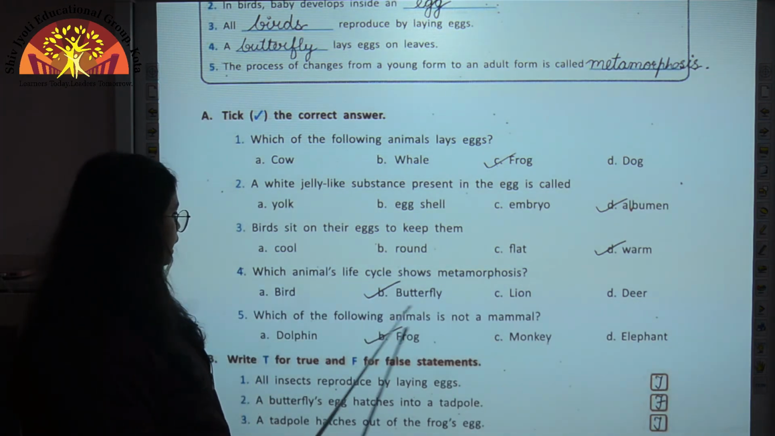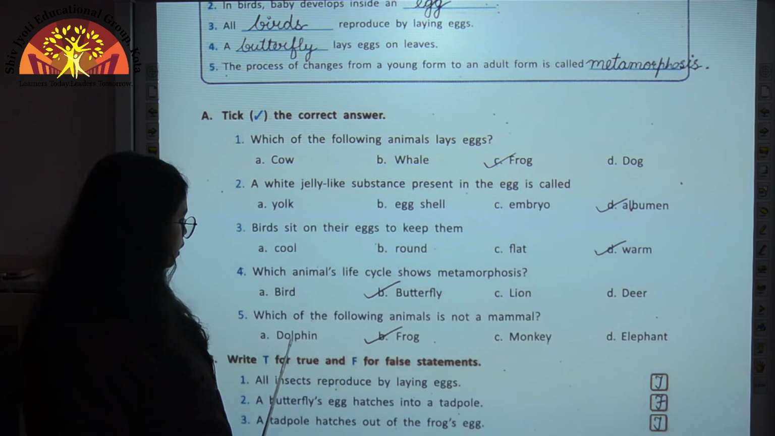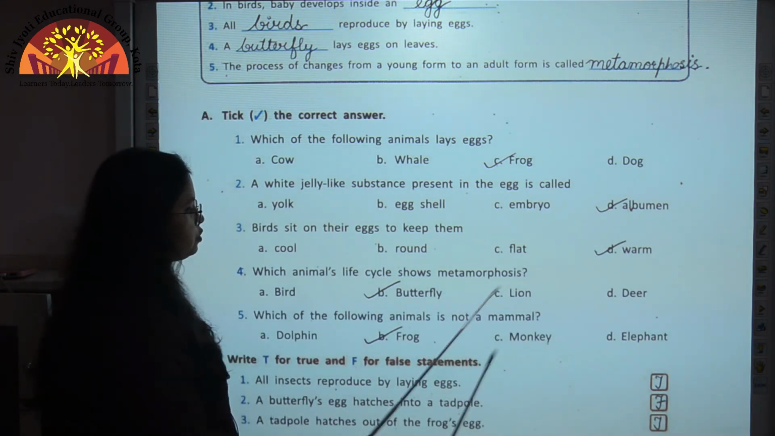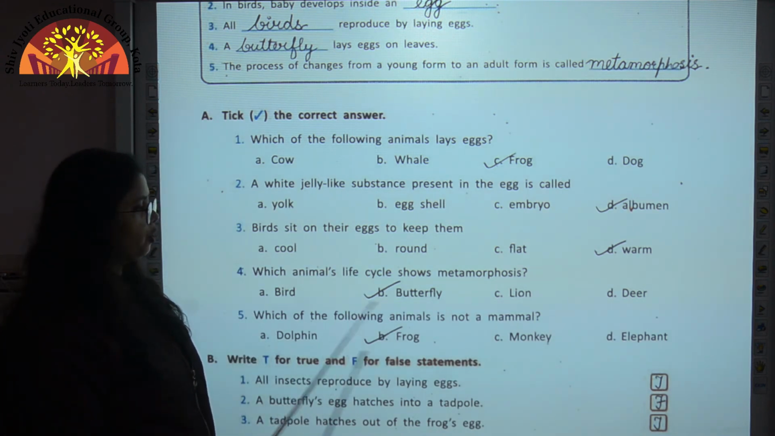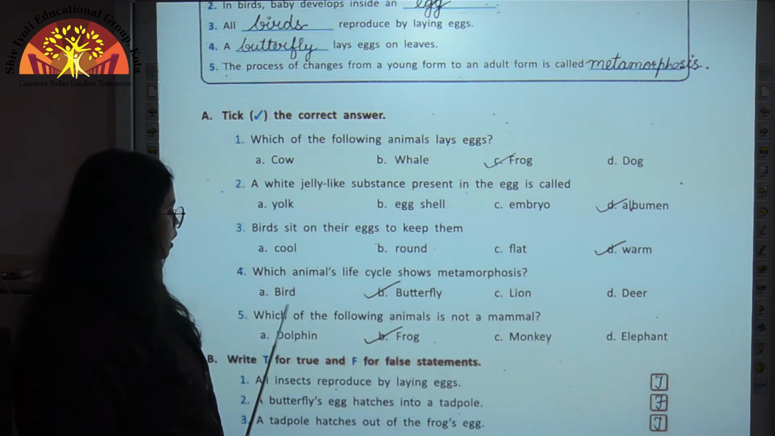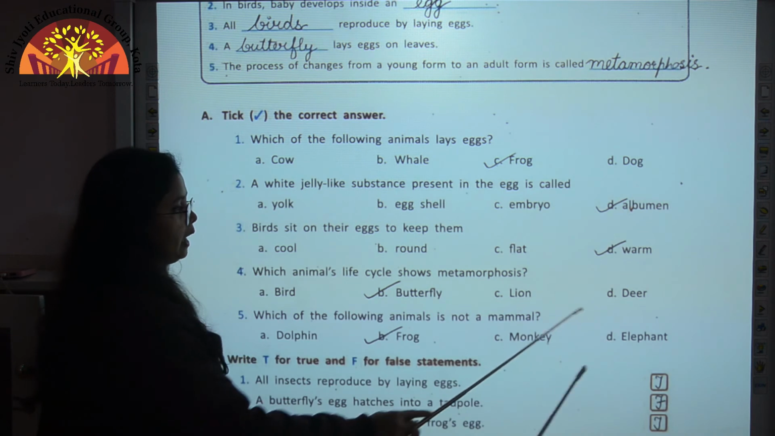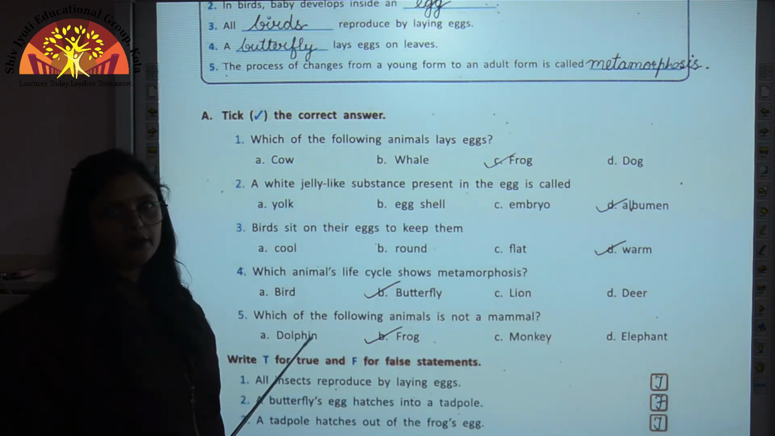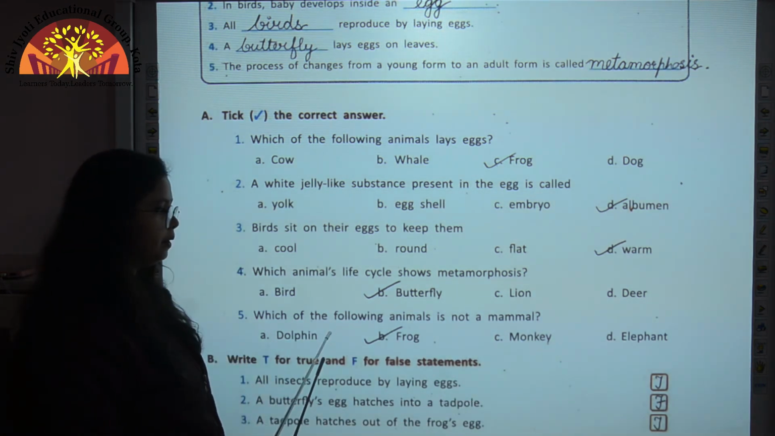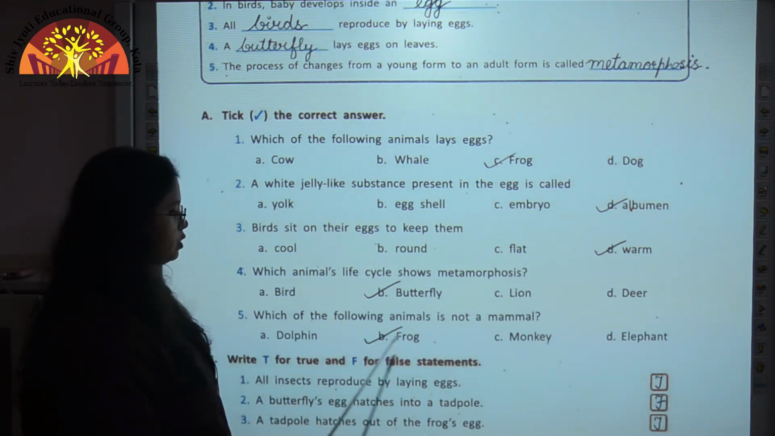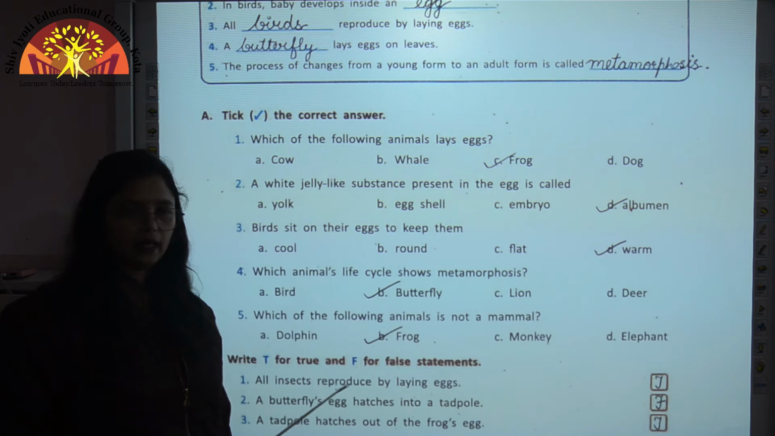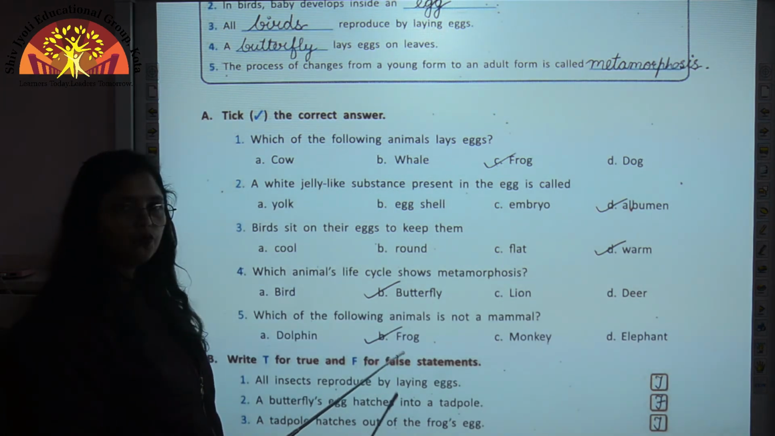Which of the following animals is not a mammal? Here dolphin, monkey, elephant, frog. Dolphin, monkey and elephant, these all are mammals. Dolphin is a sea mammal, monkey and elephant are land mammals, but frog is not a mammal, it reproduces by laying eggs. So correct answer is frog.